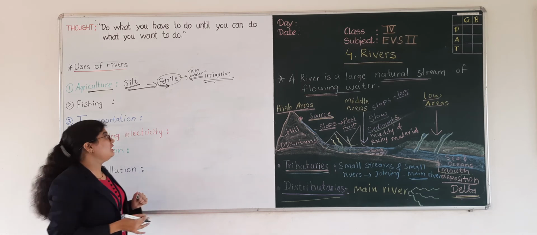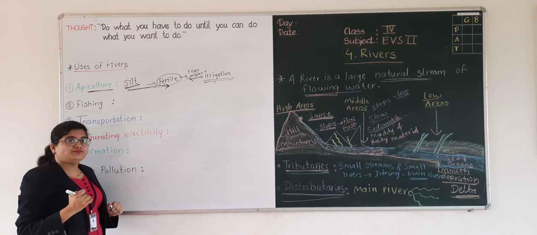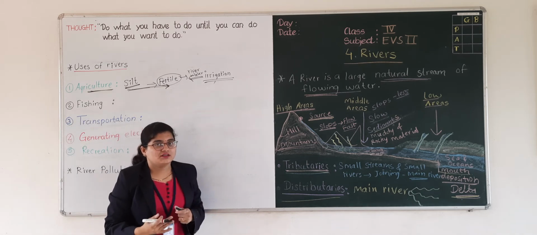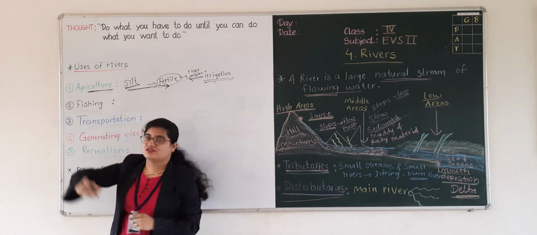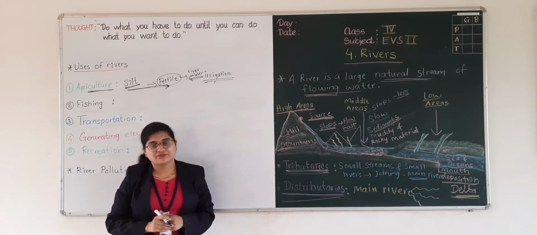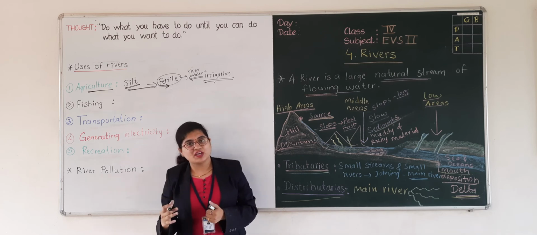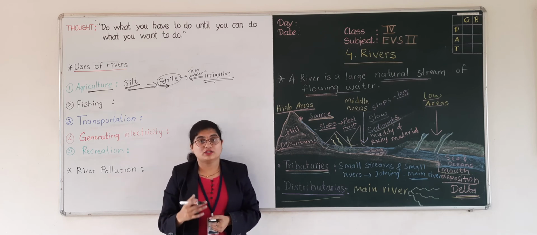This process is called irrigation. We use this water for growing crops for the purpose of agriculture. As human beings also need water, in the same way plants also need water to grow.